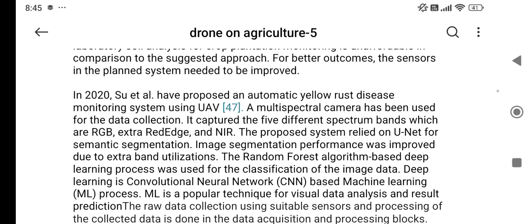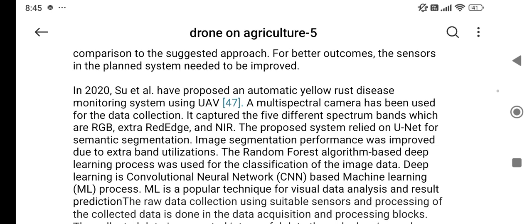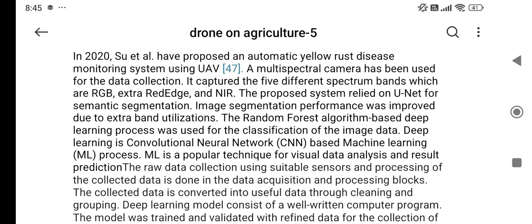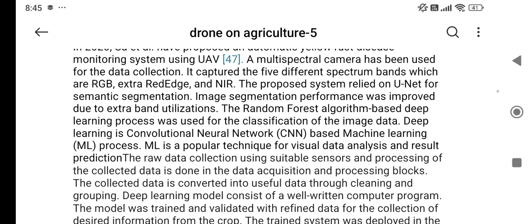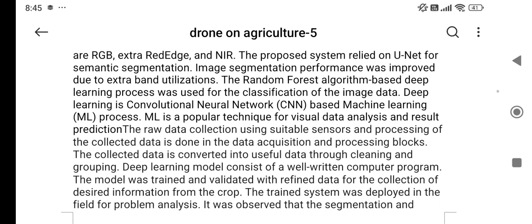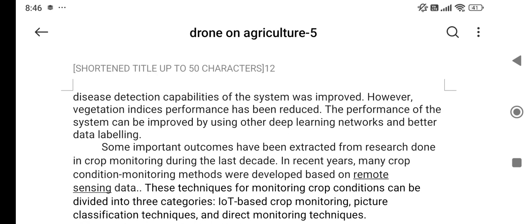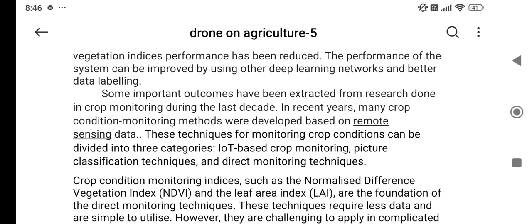In 2020, Sutil proposed an automatic yellow rust disease monitoring system. The system using a UAV multispectral camera has been used for the data collection. Some important outcomes have been attractive for the research drawn in crop monitoring during the last decade.